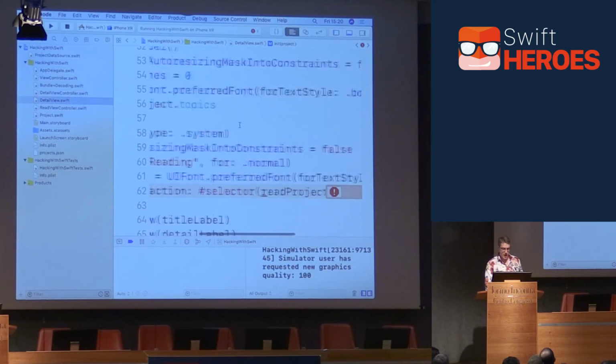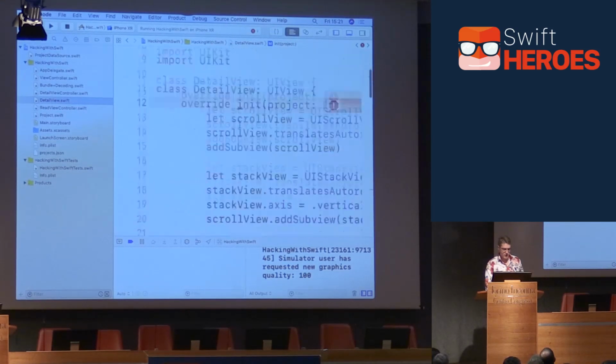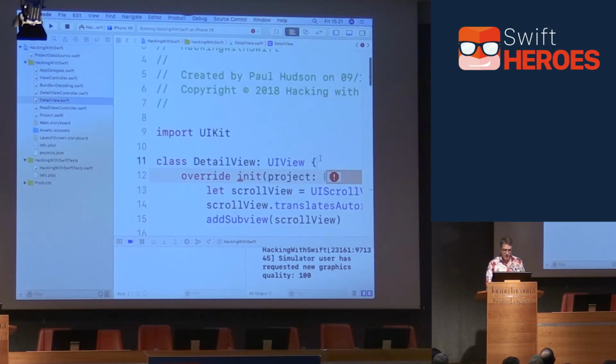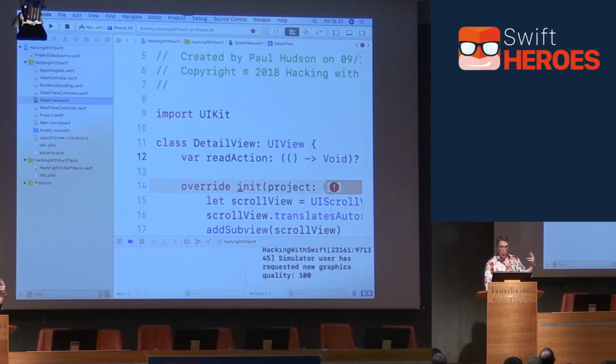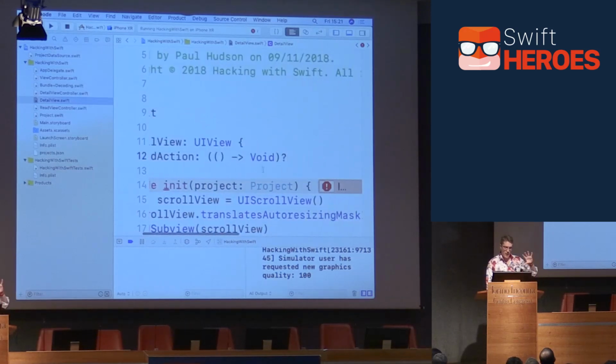What we're going to say is to our little class here, you're going to have a property inside here, which is called readAction. And this will be a function that accepts no params, whoops, too many parentheses, accepts no params, and returns void, like that. It's optional, so it might be provided. So we'll tell you what to call when your button's been clicked. And we can inject that with our initializer. We can say, hey, there'll be a project provided.